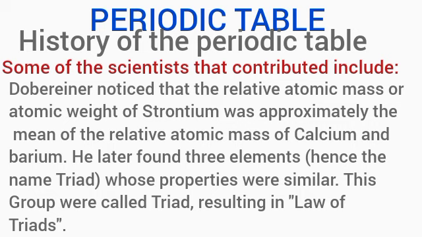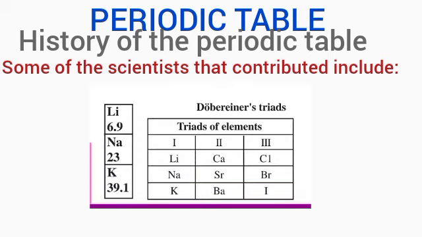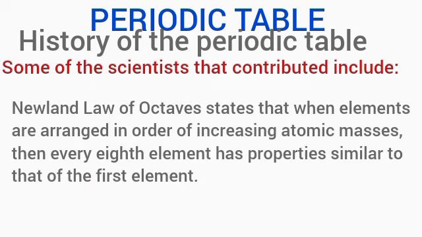He later found out that 3 elements, the triad, have similar properties. Actually, he grouped elements into 3 which possess similar properties. This he called the law of triad. The law of triad states that when elements are arranged in order of increasing atomic masses, groups of 3 elements, the triads, having similar chemical properties, are obtained. As you can see from the table above, the elements are actually in groups of 3.